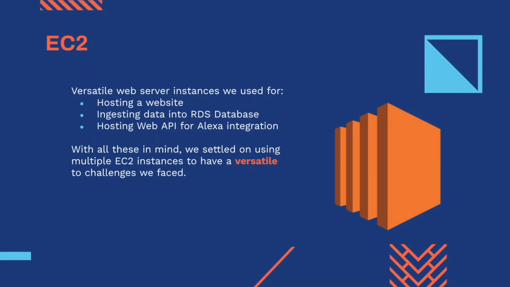So we used EC2 for our web service instance. We're hosting a website on it. We use it to ingress data into our RDS database, being on the same virtual private network. And then we also are using it to host our web API for our Alexa integration.